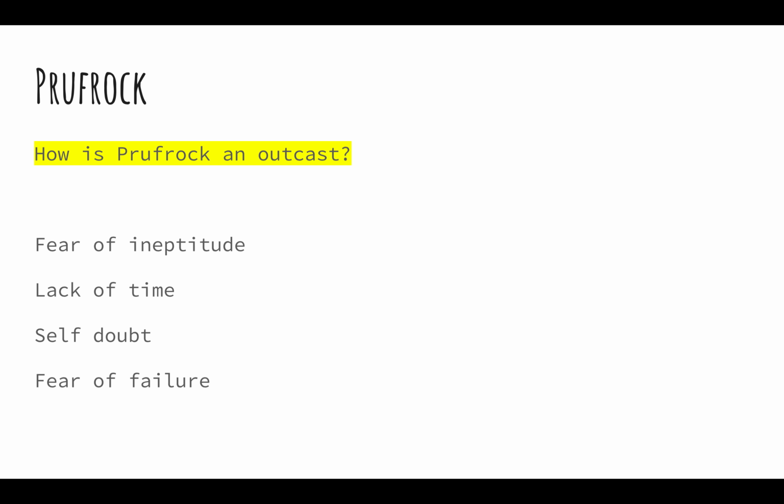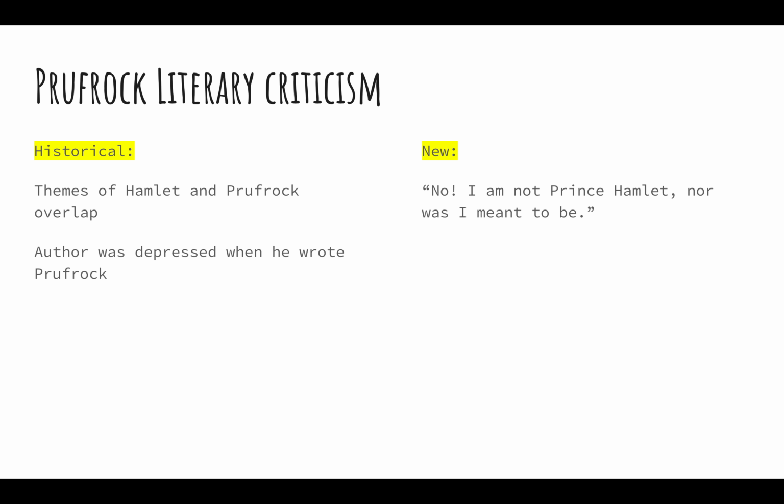He basically could never get anything done because he was too scared of failure, he was too self-conscious, and his inaction paralyzed him. So let's look at the literary criticism. So the historical criticism of Prufrock.